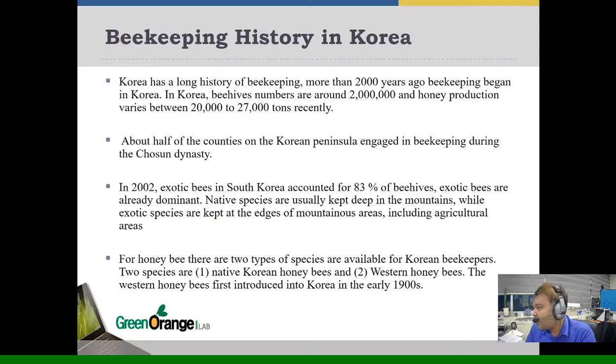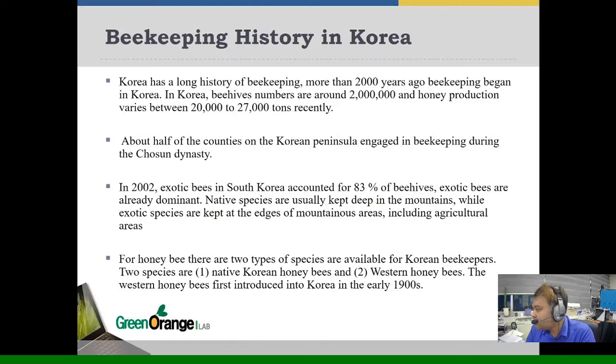About half of the counties on the Korean peninsula engaged in beekeeping. During the Joseon dynasty in 2002, exotic bees in Korea accounted for 83% of beehives. Exotic bees are already dominant.